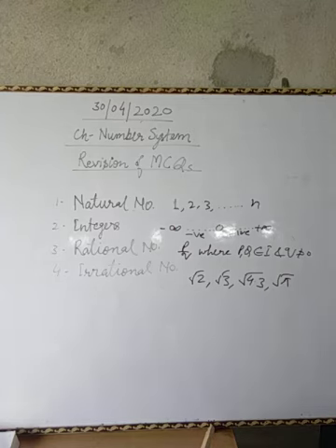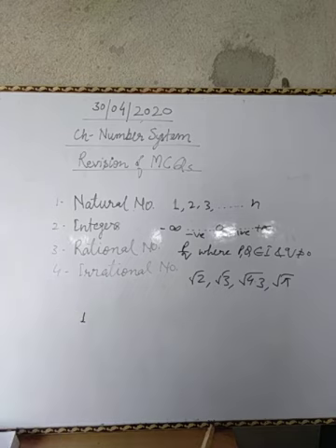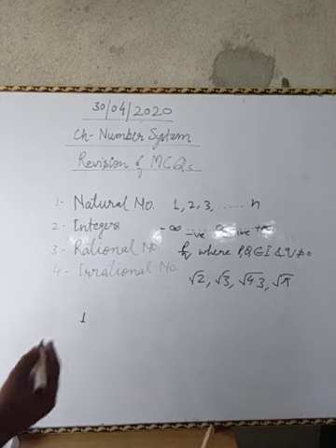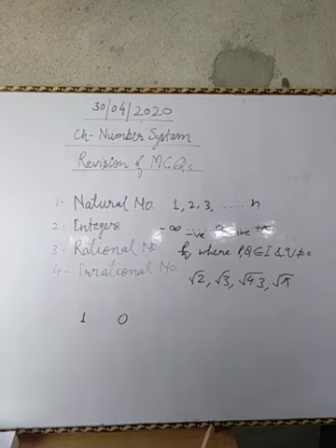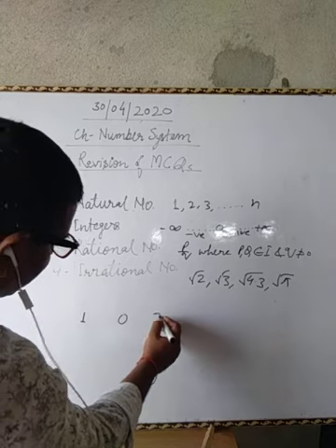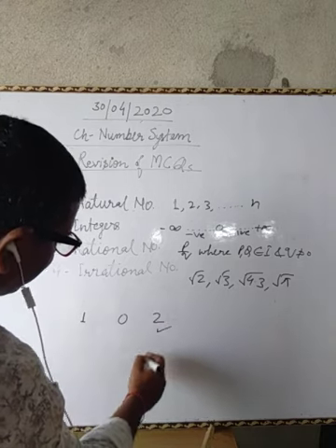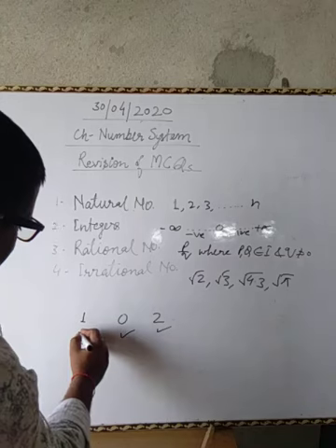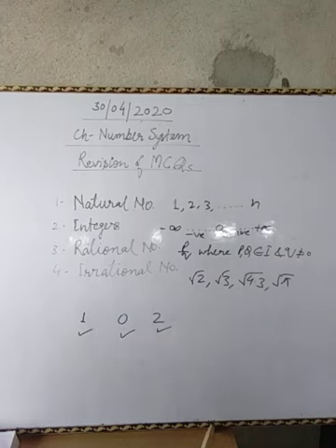If I am asking for the first natural number, that is 1. If I am asking for the first whole number, 0. First prime number, 2. This is the first prime number, this is the first whole number, this is the first natural number.